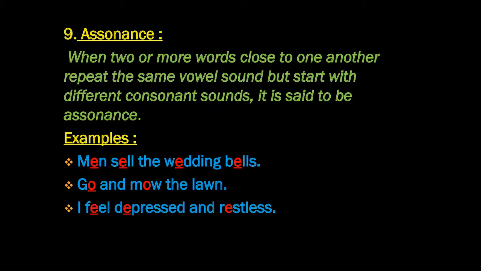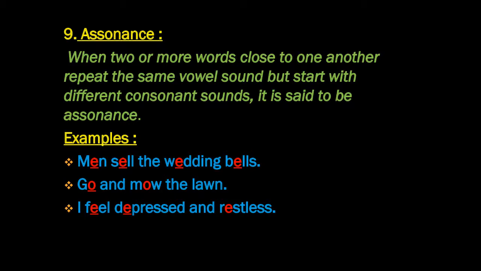Assonance. When 2 or more words close to one another repeat the same vowel sound but start with different consonant sounds, it is said to be assonance. Now students, let us try and understand this definition with the help of an example. Men sell the wedding bells. Now you observe that the vowel sound E in a very short time span is being repeated, although it follows a different consonant. Okay, now let's go to the next example.